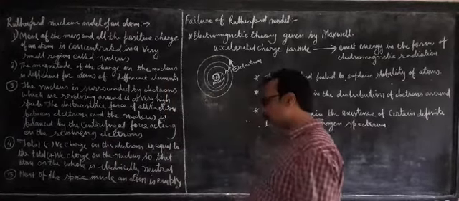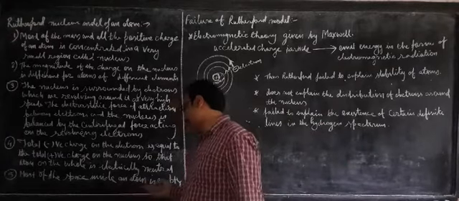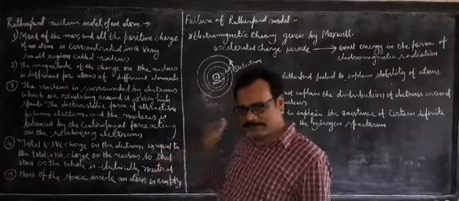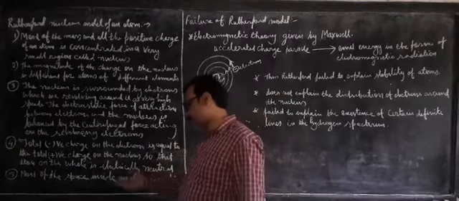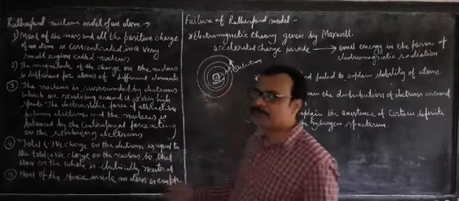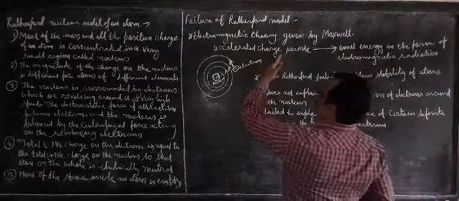And the last assumption: most of the space inside an atom is empty. This was also explained in the previous lecture. Most of the space inside an atom is empty. Okay. Now the failure of the Rutherford model.